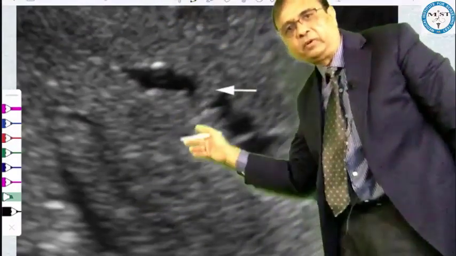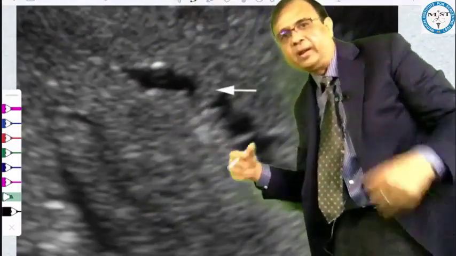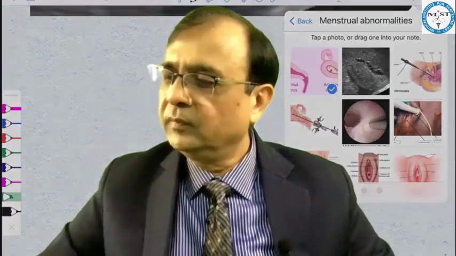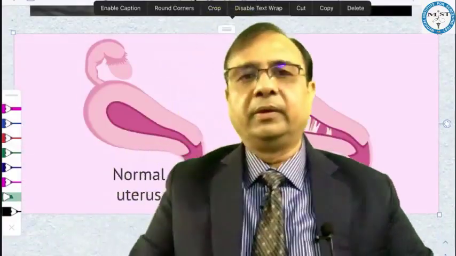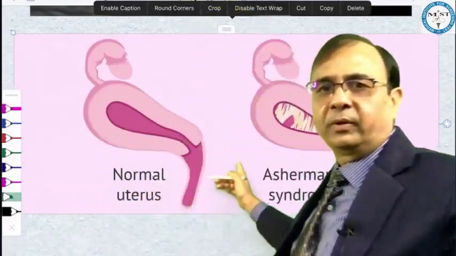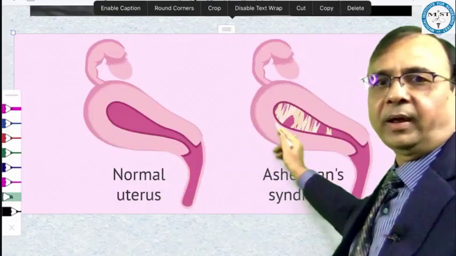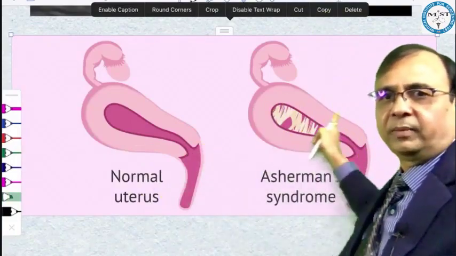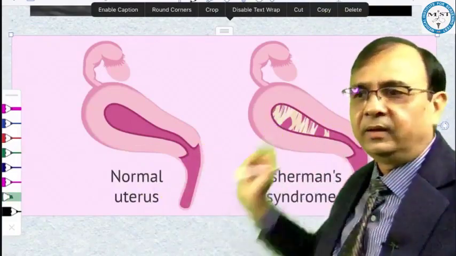Because the endometrium remains thin here, first of all, it will result in hypomenorrhea and ultimately in amenorrhea. Have a look at another picture of Asherman syndrome. This is a normal uterus, and this is Asherman syndrome. As you can see here, they are all fibrous bands. You can see these fibrous bands inside the uterine cavity.